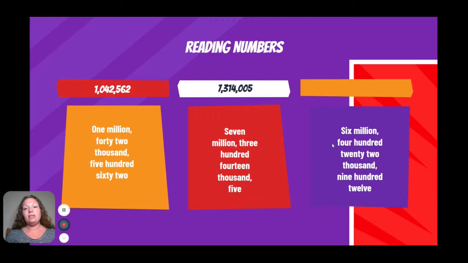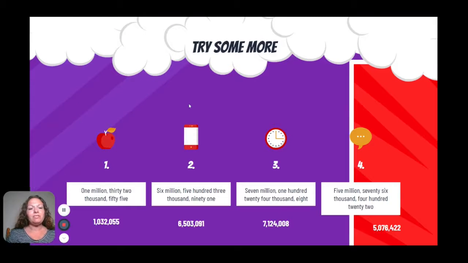Last but not least, 6,422,912. And that's how that guy would look. 6,422,912. All right, guys. So now we have just a couple more that I wrote in both forms. So I want you to read them in the word form or in the number form as I say them out loud. So the first one is